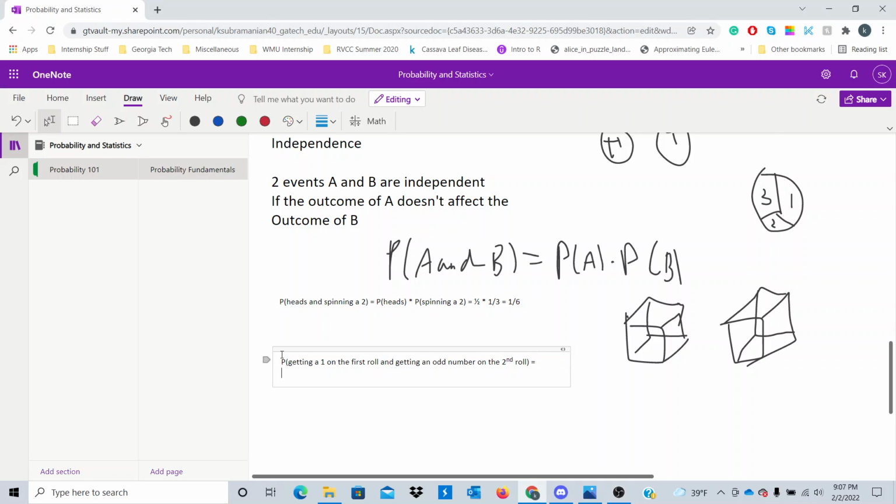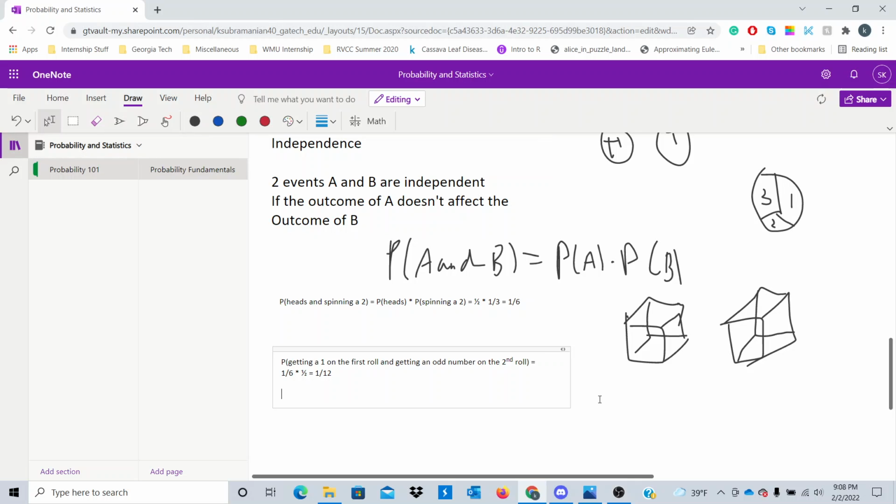Well, we said rolling the two dice were independent, so the probability of getting a 1 on the first roll is simply 1/6, whereas the probability of getting an odd number on the second roll is simply a half. Because the possible numbers you can roll on a six-sided die are 1, 3, and 5, those are the odd numbers, and 2, 4, and 6 are the even numbers. So it's just going to be a 1/12 probability. That's just a quick example.